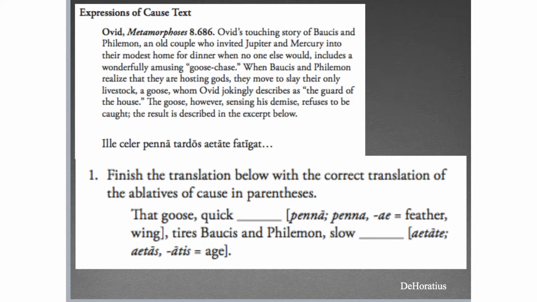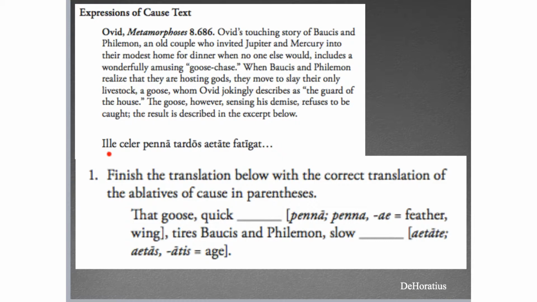All right, so we're just going to finish off these translations. This is from Baucis and Philemon. All right, kind of the classic gods come to Earth to sort of test humans. Most of them fail, and Baucis and Philemon are the ones that eventually pass. And so this is them killing their goose, their only goose, because they figured out that gods are in their midst. So again, same actual kind of phrasing, same actual word.